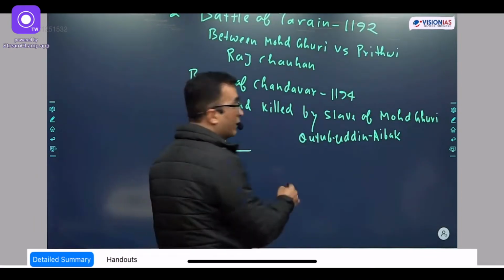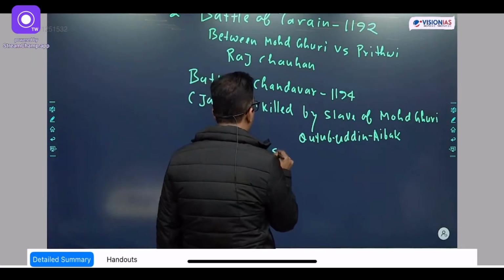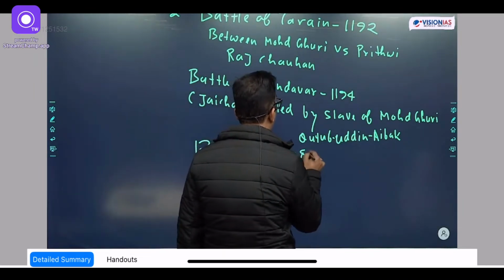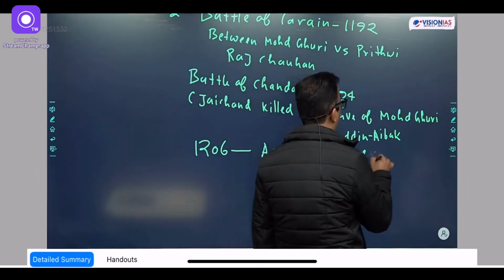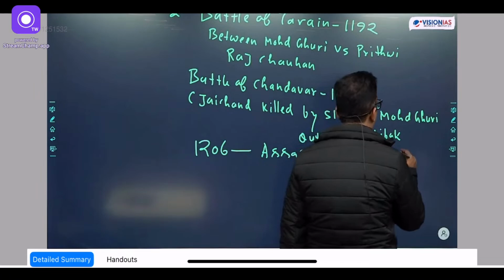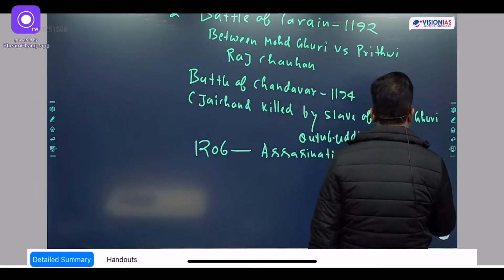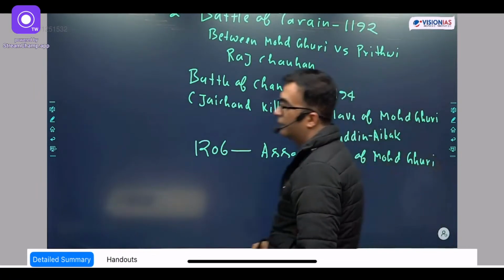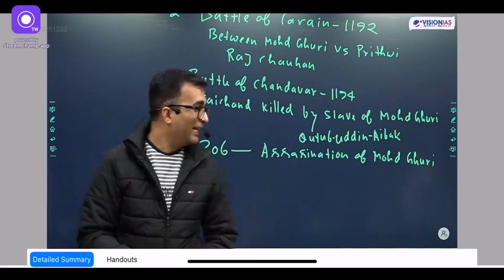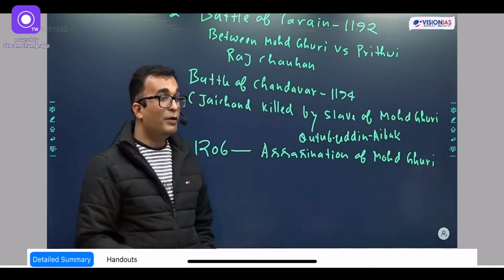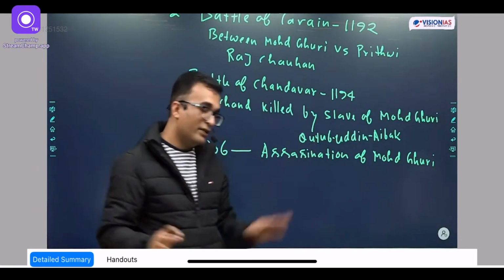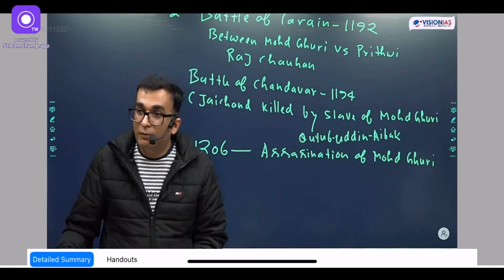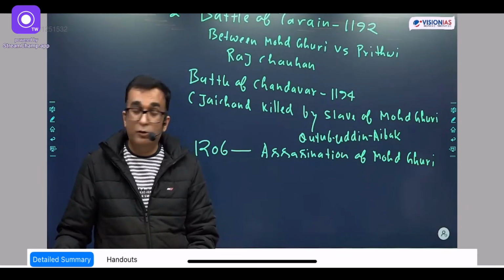1206, assassination of Muhammad Ghori by Khokhar Jats in the Salt Range.